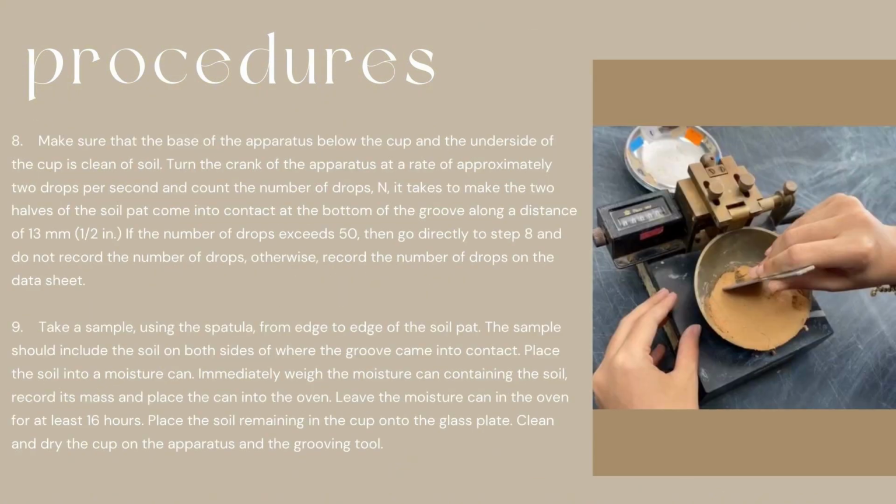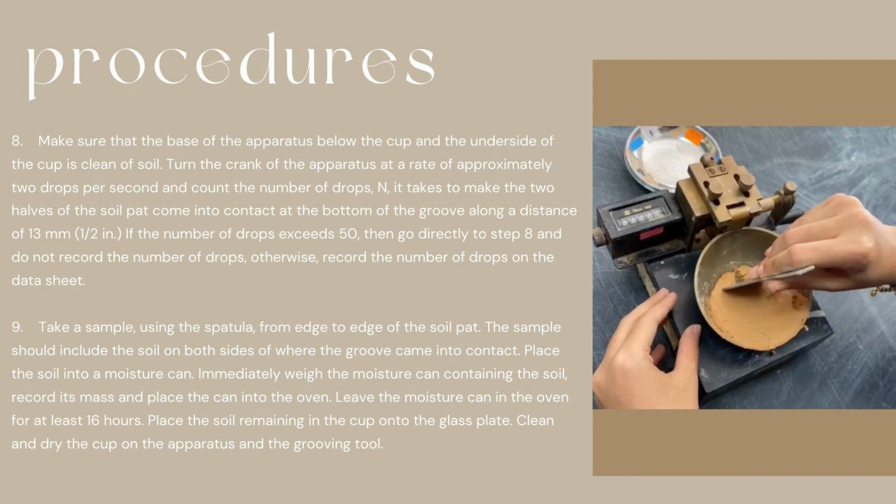Make sure that the base of the apparatus below the cup and the underside of the cup are clean of soil. Turn the crank of the apparatus at a rate of approximately 2 drops per second and count the number of drops it takes to make the 2 halves of the soil pad come into contact at the bottom of the groove along a distance of 30 mm. If the number of drops exceeds 50, then go directly to step 8 and do not record the number of drops. Otherwise, record the number of drops on the data sheet.